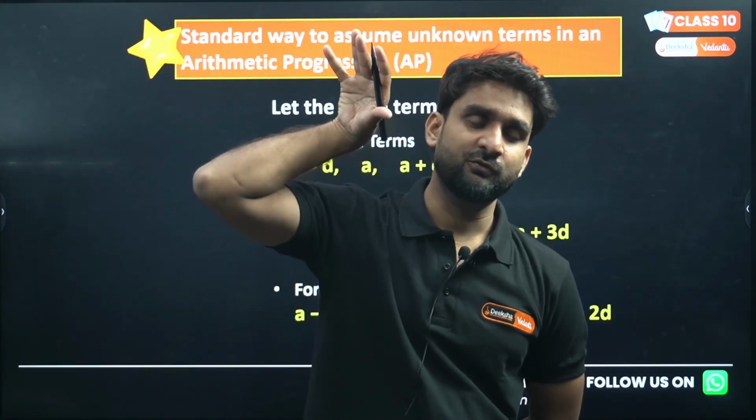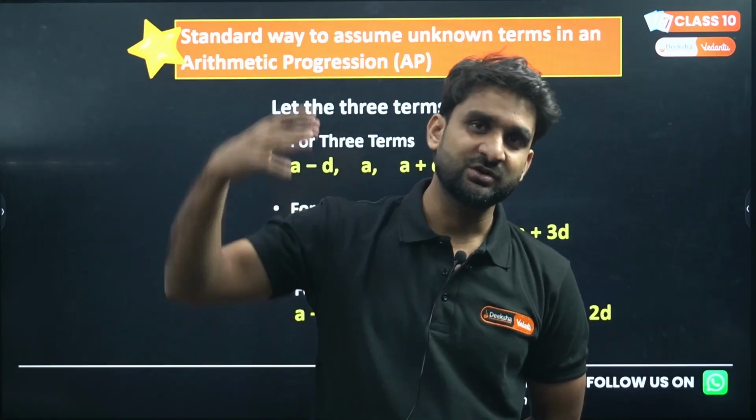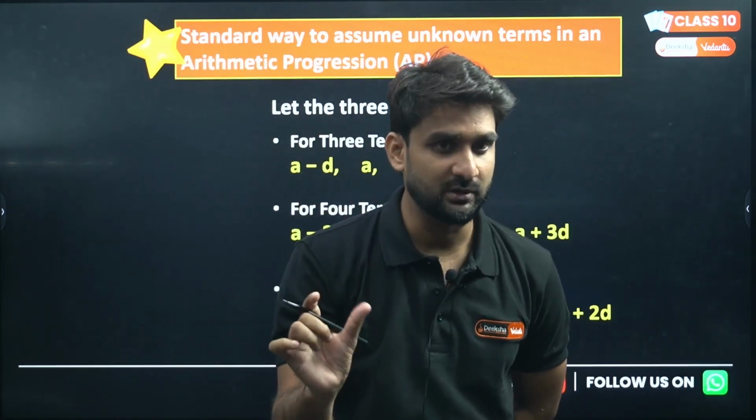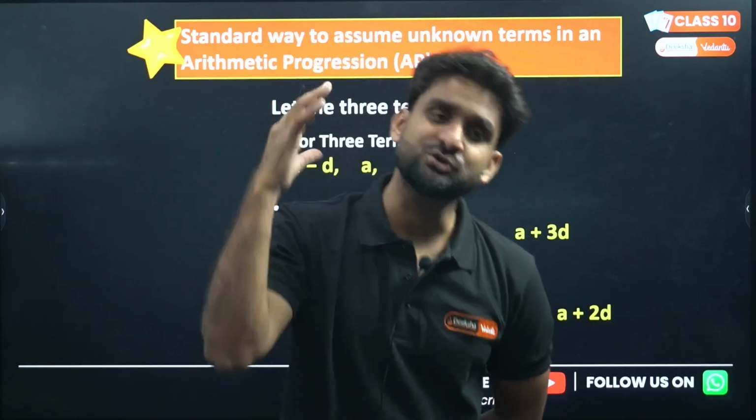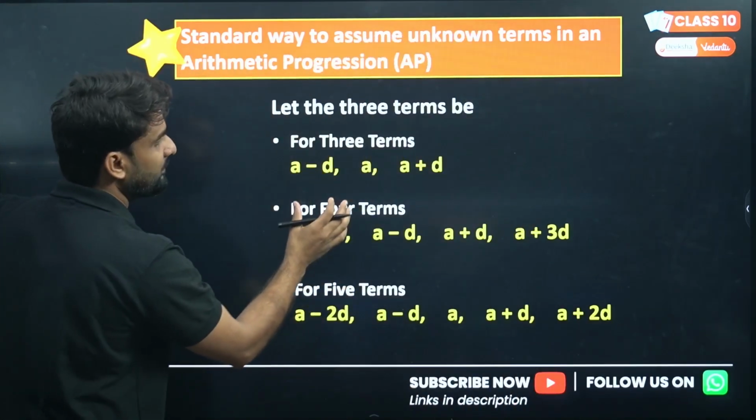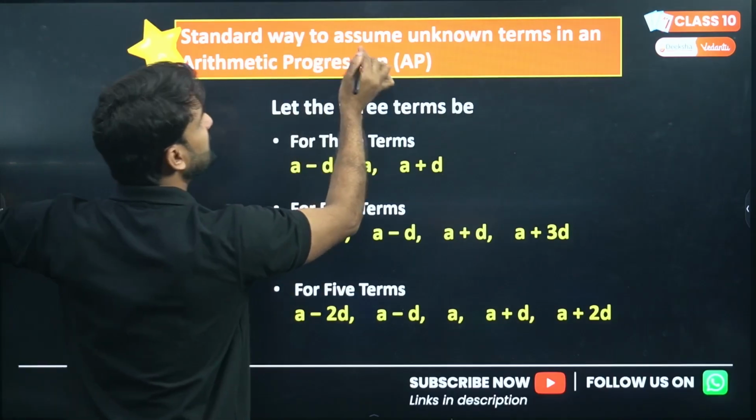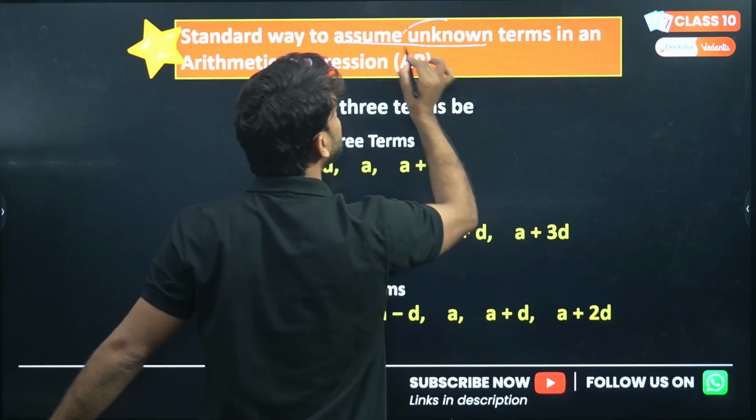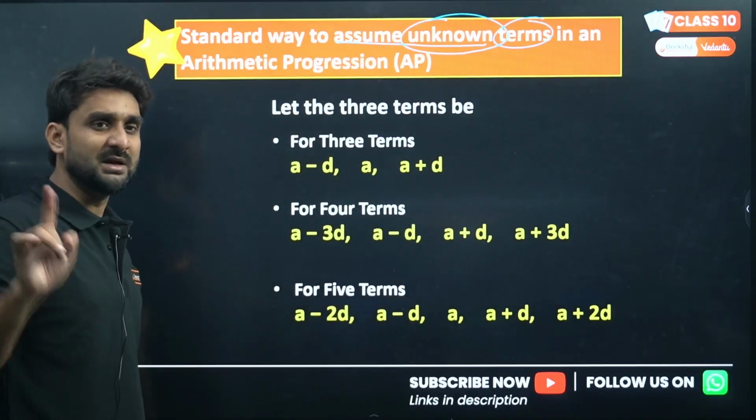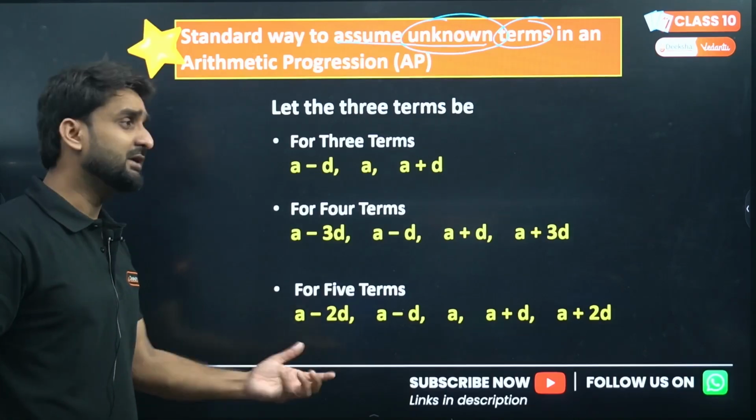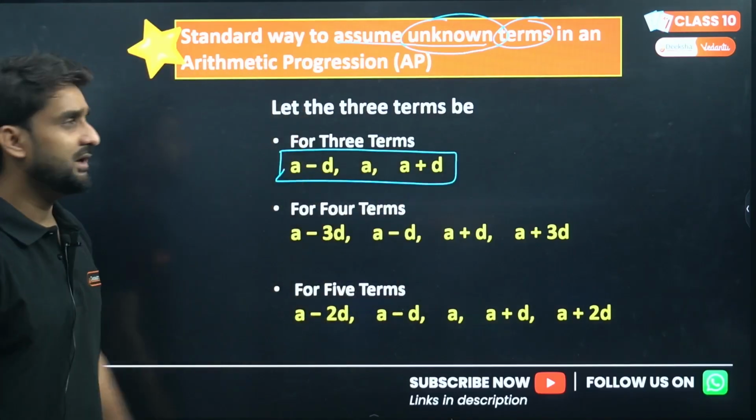So the question is giving you only this information: in an AP, the sum of 3 consecutive terms. We don't know the 3 terms. What will be the 3 terms? So for such questions, we have to remember the standard way to assume unknown terms of an AP. If the question contains 3 unknown terms, what you have to take for 3 terms? A minus D, A, A plus D.